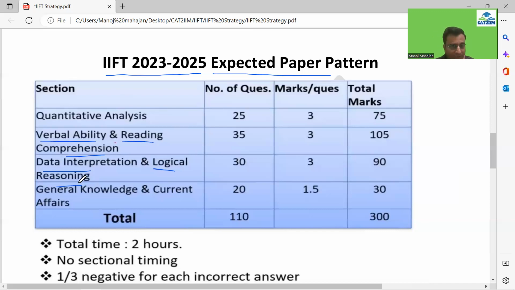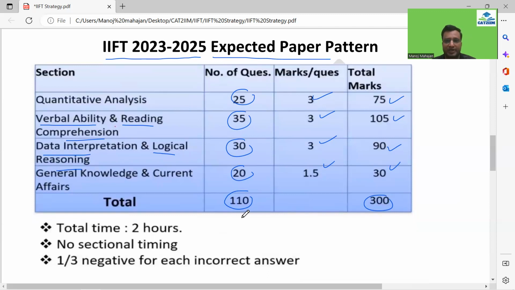So let's keep it to this pattern, guys. You already know 25 questions over here, 35 over here, 30, 20, and total questions are 110, marks are 300. Already I've told you all this stuff, right? So marking scheme also, you know, total time is 2 hours. It is on 18th of December, you're already aware of, timing is 10 to 12 in the morning. So no sectional timing, guys. So we have to allocate as per our strength and weakness, and the sectional cutoffs.